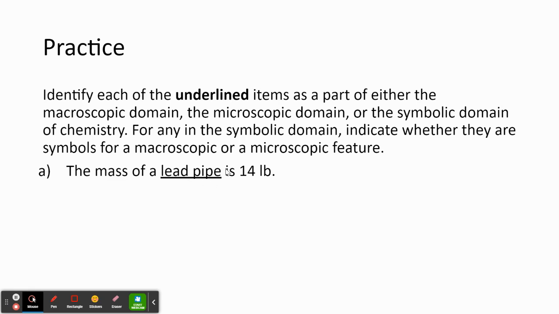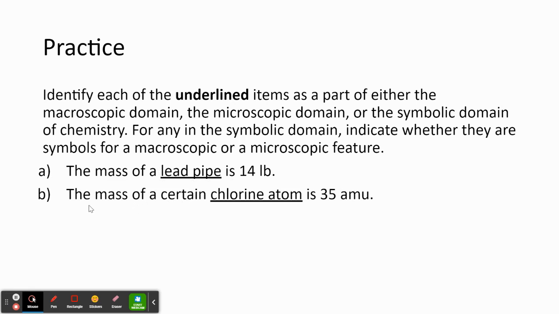Okay, I would say that that's the macroscopic domain because we can see the lead pipe with our naked eye. If we say the mass of a certain chlorine atom is 35 AMUs, a chlorine atom is not something we can see with our naked eye. So consider what domain that chlorine atom would belong to. And we would say that that's the microscopic domain.